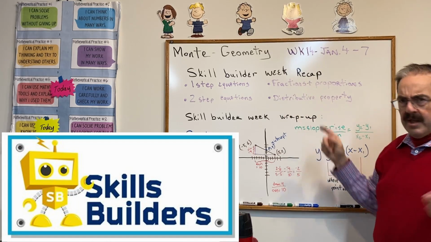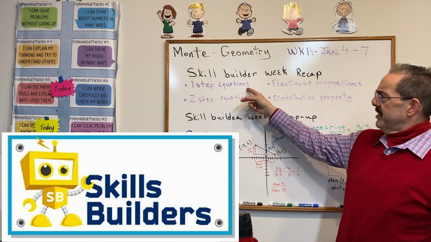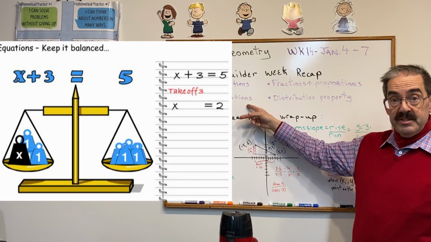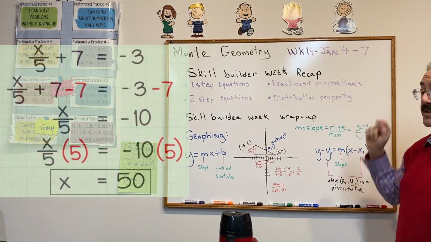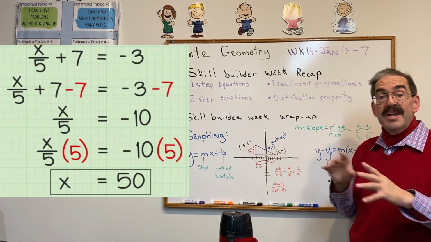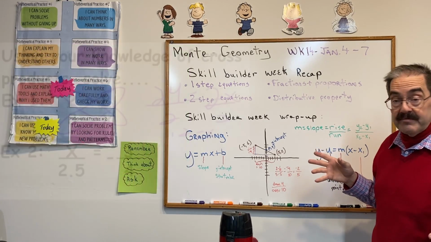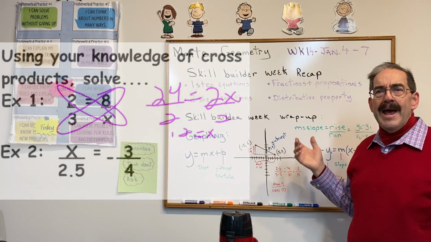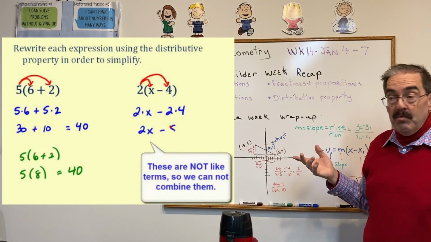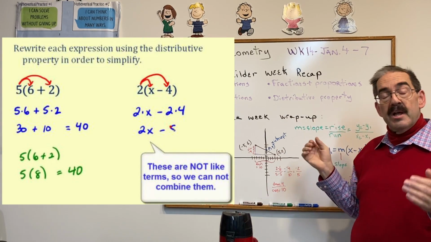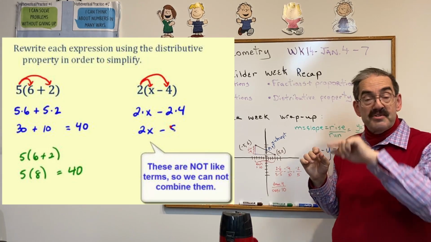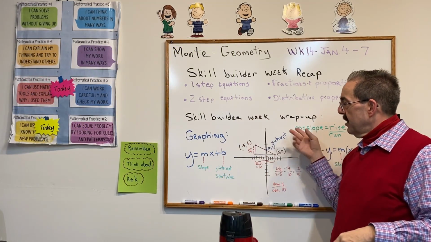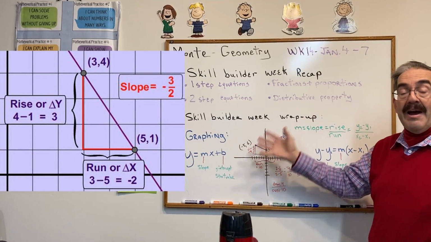Skill Builder week. The week before the holiday break, we did one-step equations, two-step equations, fractions and proportions. We use those in our regular daily lives. The distributive property. What does it mean to add multiple times? Well, there's these things called the parentheses, and we distribute. Okay? It's a multiplication.